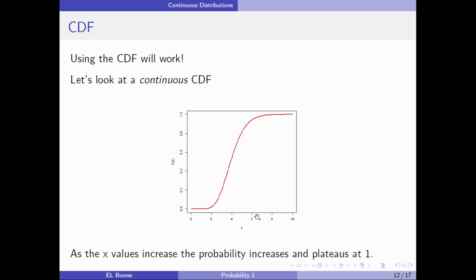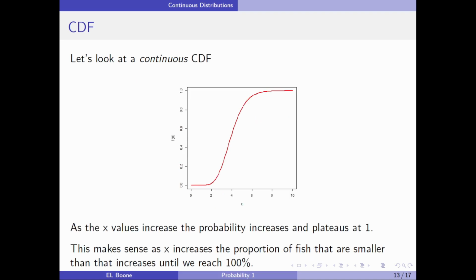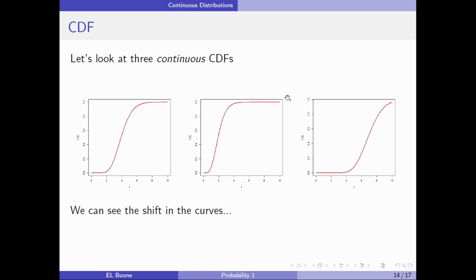The larger the fish or the x that I picked, the more likely that I've seen a fish that big before, right? Or that's smaller than that. So this is pretty easy to think about, and it works, right? Because I can count them. All right. So as x increases, the proportion of fish that are smaller will increase until we reach 100%, and that's where the 1 plateau is.